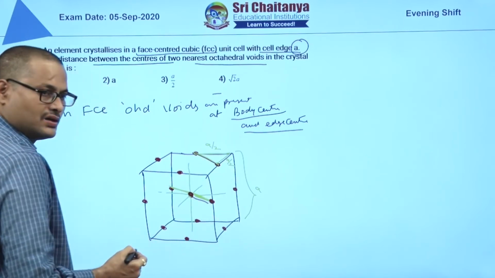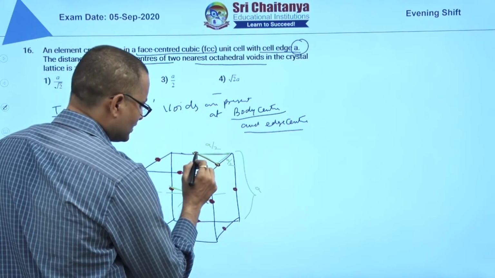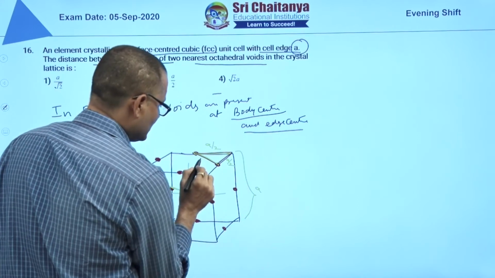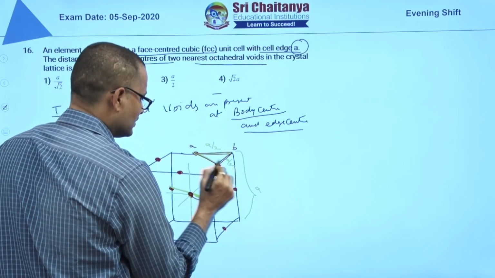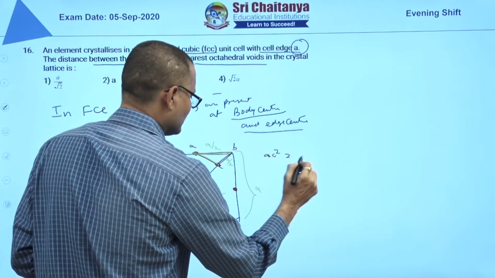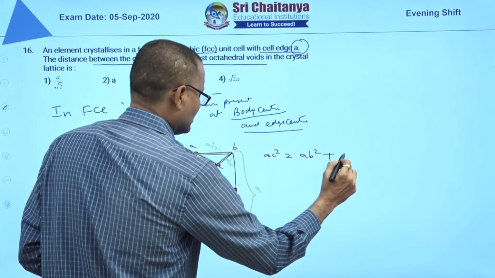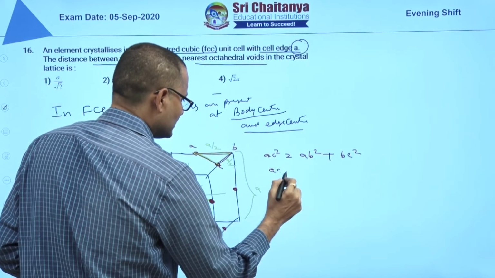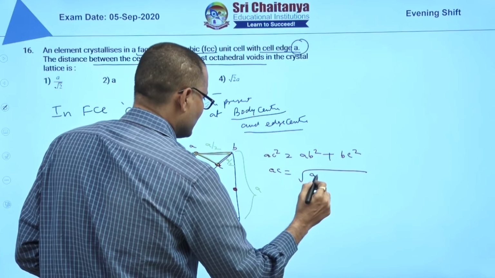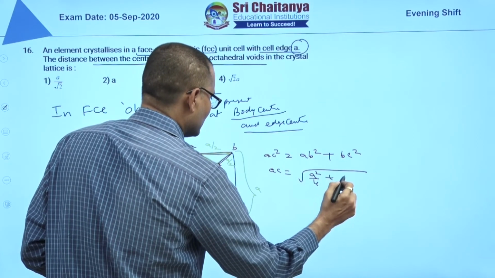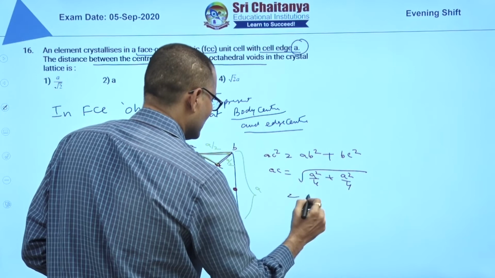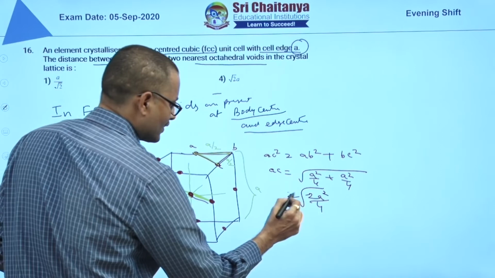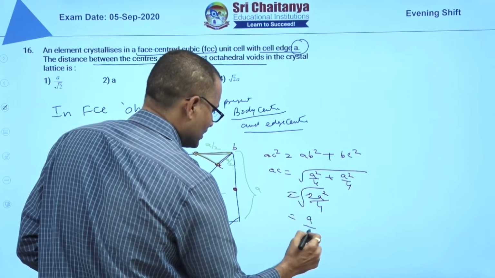Now you apply this right angle triangle, this is right angle triangle. So, this distance A, B and C. So, AC square is equal to AB square plus BC square. You are finding that AC is equal to under root AB square, that means a square by 4 plus a square by 4. So 2a square by 4 under root. So that is a by root 2.